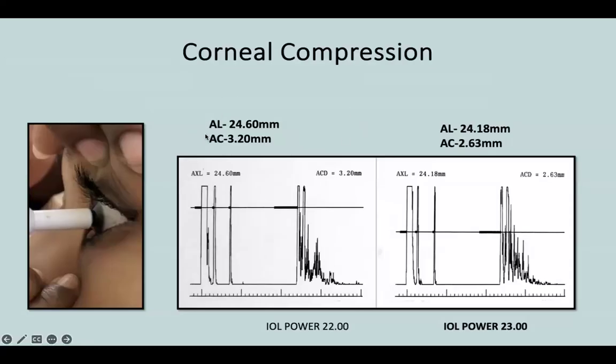Let's have a look at the sources of error. As we were saying, suppose this is the biometry scan from the same patient. Actually, the axial length is 24.6, AC depth is 3.2, and the actual IOL power of the patient is 22. But what happened? We indented the cornea, axial length went down from 24.6 to 24.18. AC depth also decreased from 3.20 to 2.63. And let's look at the IOL power. It has increased from 22 to 23. So we'll be giving a wrong IOL to the patient if we had gone with the second reading.